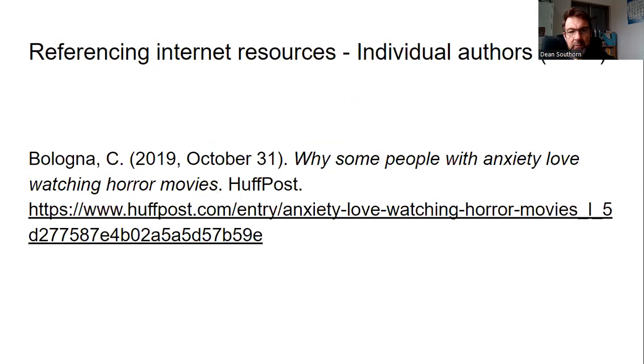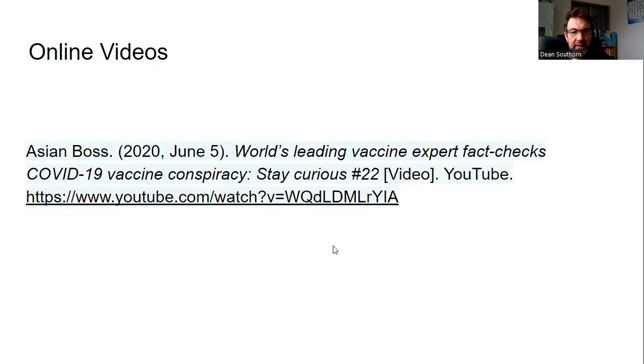Okay, now we're going on where we do have both an organization and a writer's name. So the writer's family name is Bologna, and the first name, the given name, starts with a C, so we use the C initial. Bologna, comma, C, period. Again, we have a date in this case: 2019, 31st of October, it's Halloween. So it's an article about horror movies. And the title, again, is in italics.